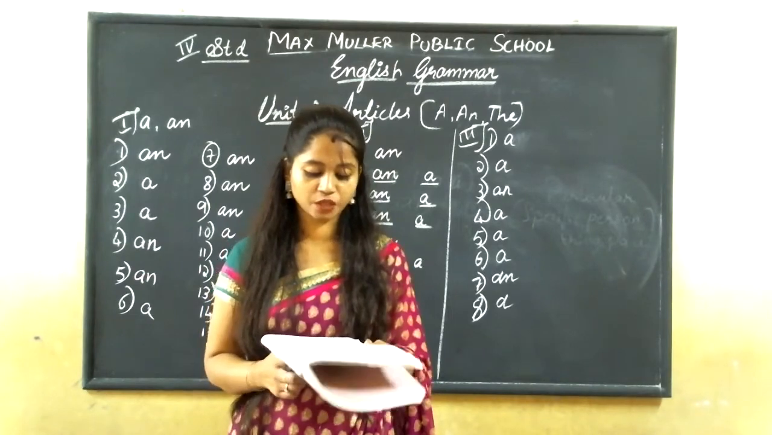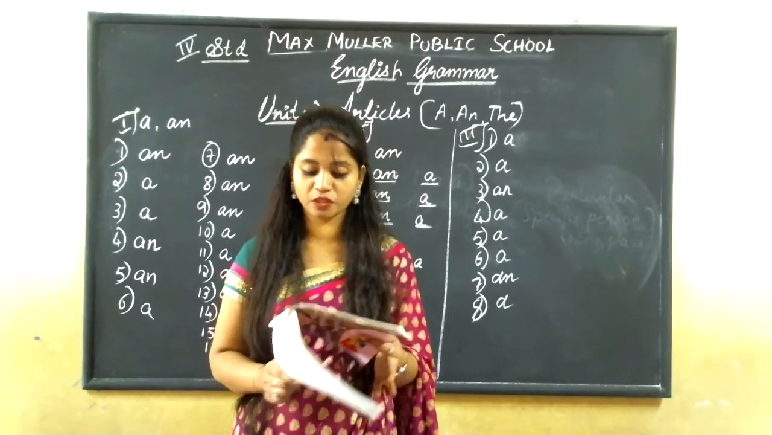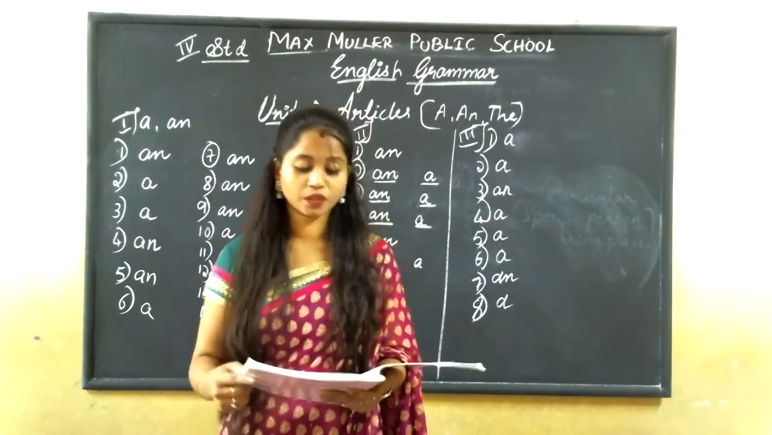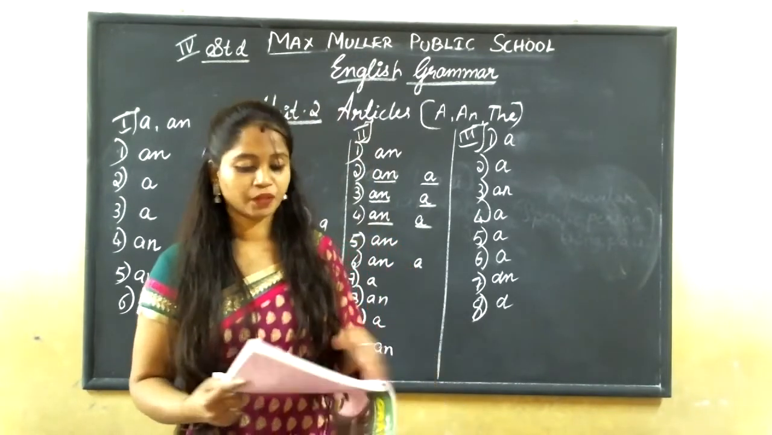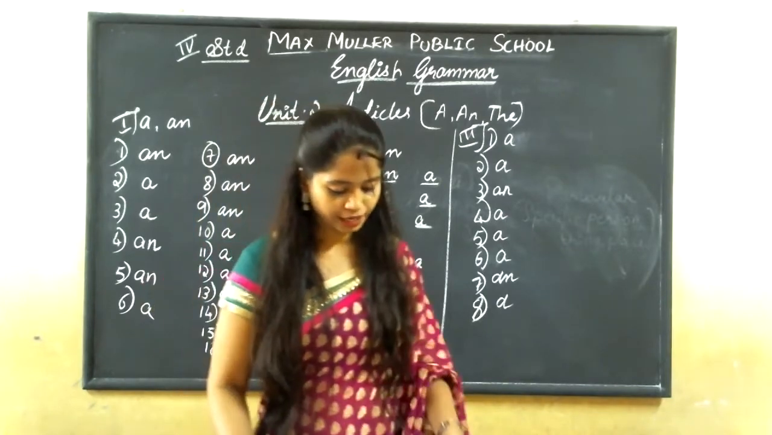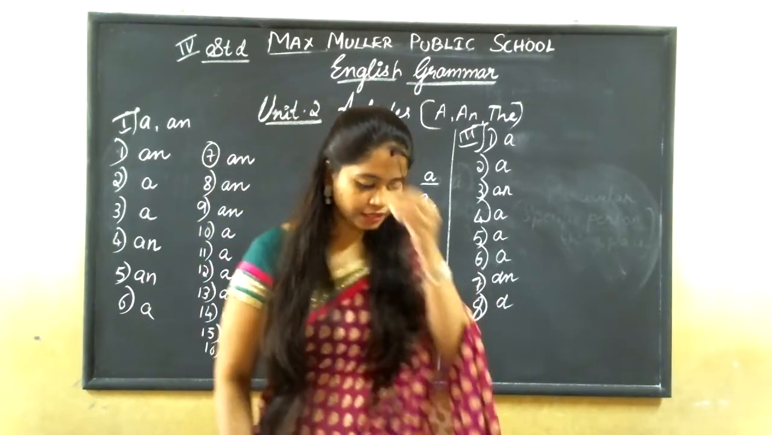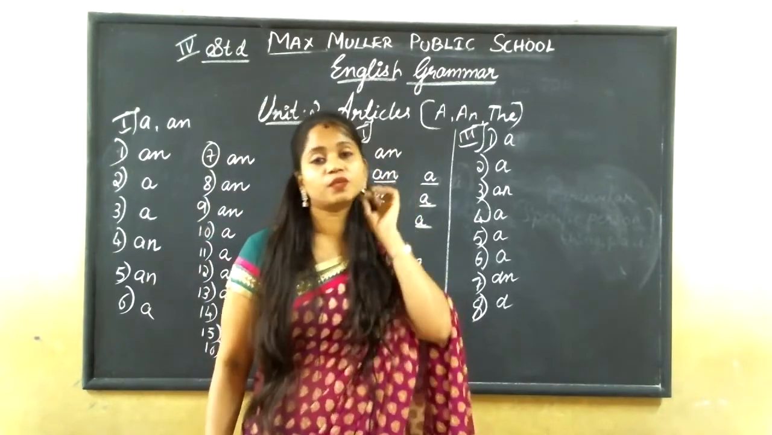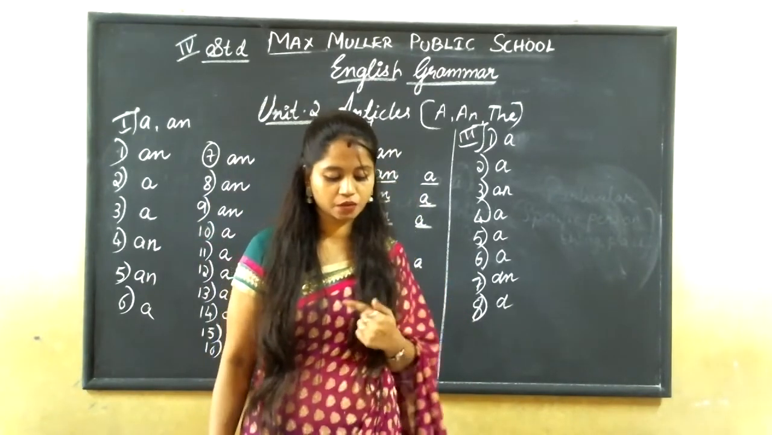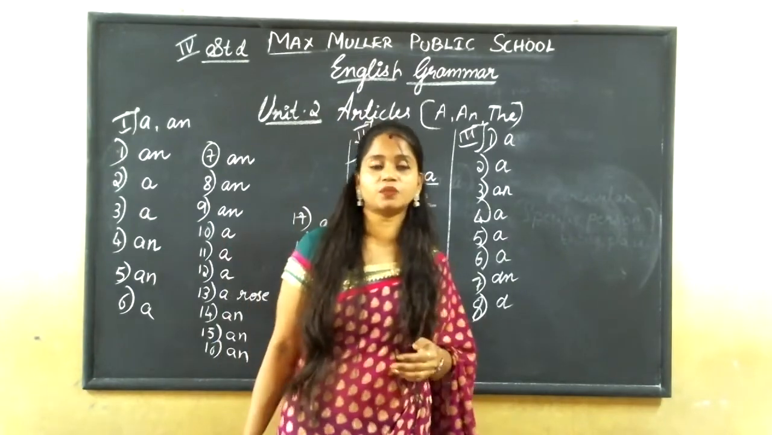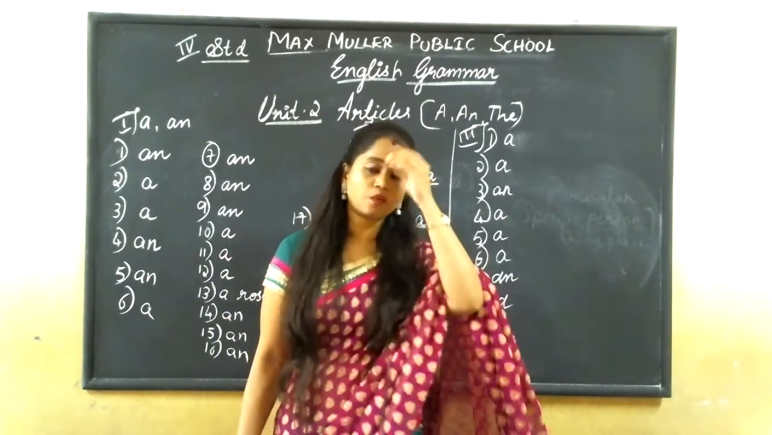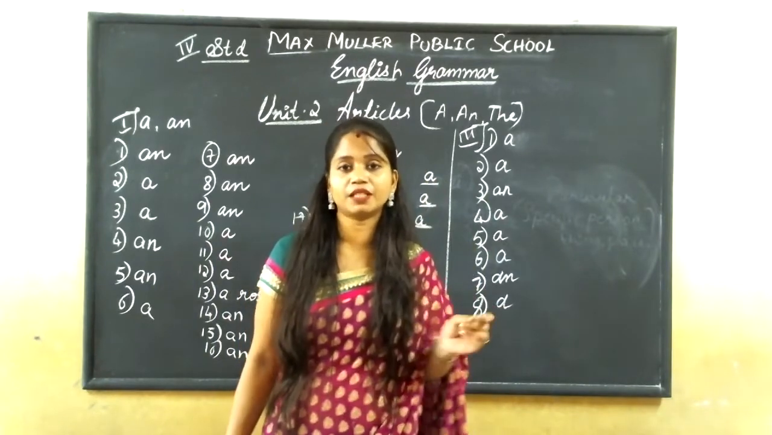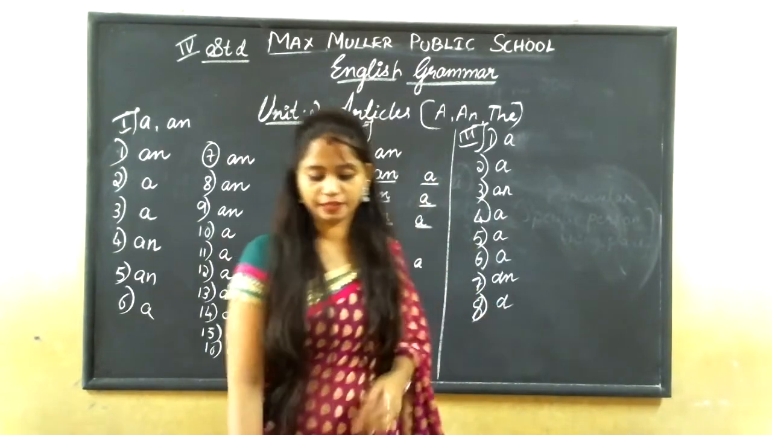Now, next is we use a before adjectives beginning with consonant sounds and an before adjectives beginning with vowel sounds. Okay, here again this a we use before the adjectives which start with consonant sounds and an we use before those which start with vowel sounds, in the case of adjectives. Okay, in the case of adjectives we'll write like this.